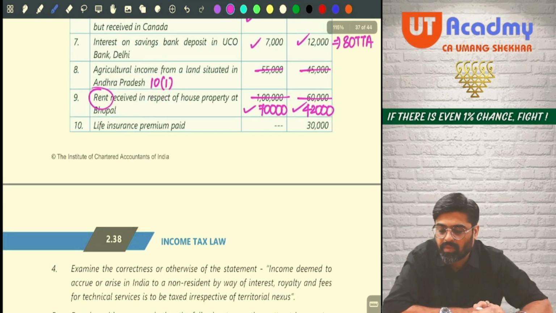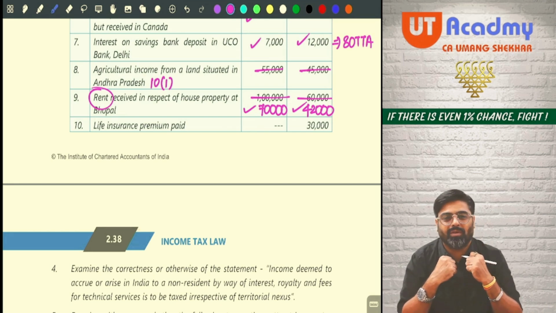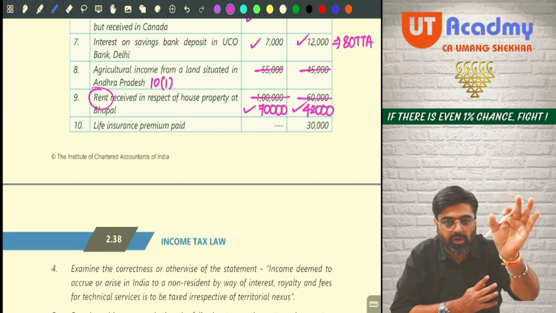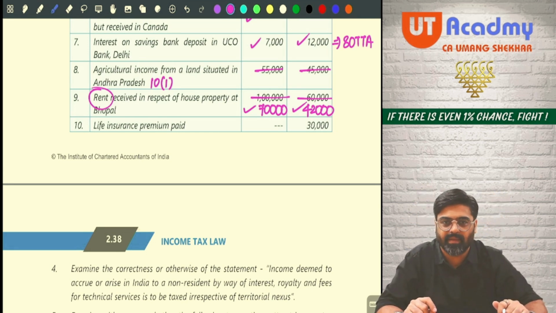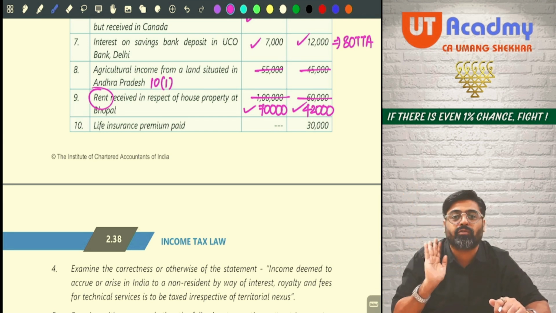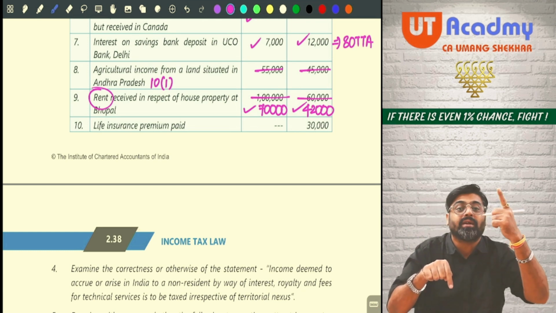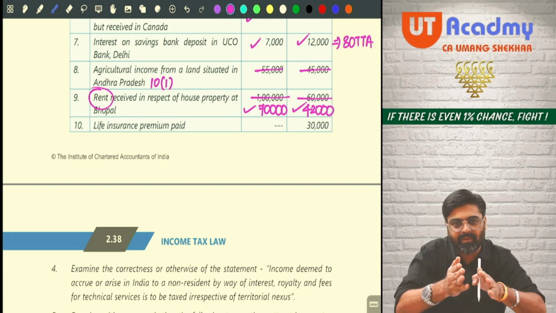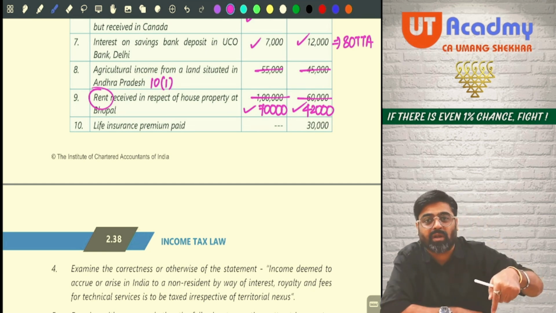See what happens now. Whenever you pay life insurance premium, that is not something which is coming to you. This is your expense. So whenever you pay your life insurance premium, for that premium, you usually get deduction under section 80C. So there is one section 80C. Under that 80C, you are going to get the deduction for this life insurance premium paid. But that 80C deduction you will be claiming after calculating your GTI. So first calculate your GTI. From that GTI, now you will get two deductions. One, under section 80C, you will get this deduction for life insurance premium.